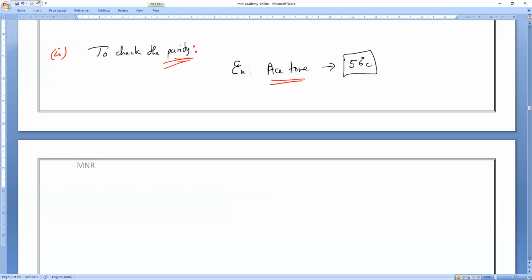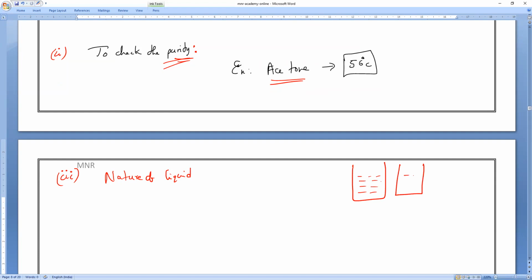Then the third significance is, I have already taught you. You might remember a few days before I taught you volatile and non-volatile substances. That is what we used to call the nature of liquid. For example, I will put 1 liter of petrol in an open container and 1 liter of water in an open container. Who will evaporate faster, petrol or water? Petrol, because petrol's boiling point is less than water.